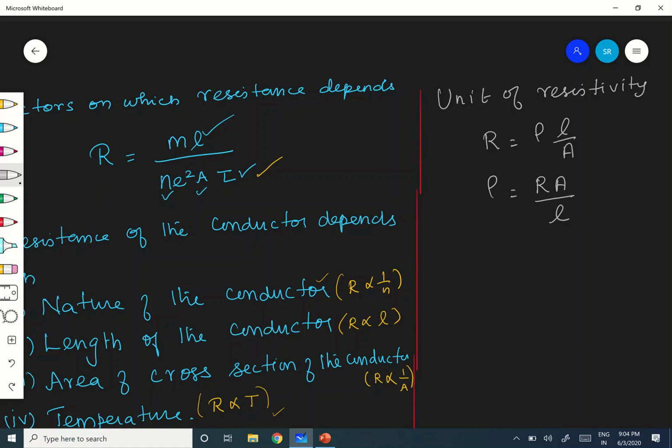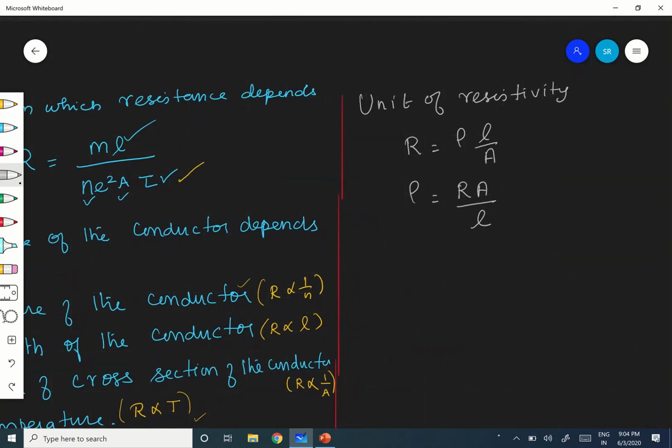Therefore, that gives you an idea. What is the unit of R? Ohm. A is area of cross section, meter squared, and L is meter. Therefore, you will be getting this as ohm meter. Therefore, unit of rho is ohm meter. Unit of resistivity is ohm meter.